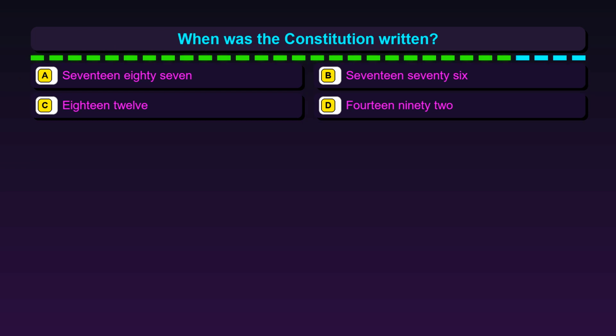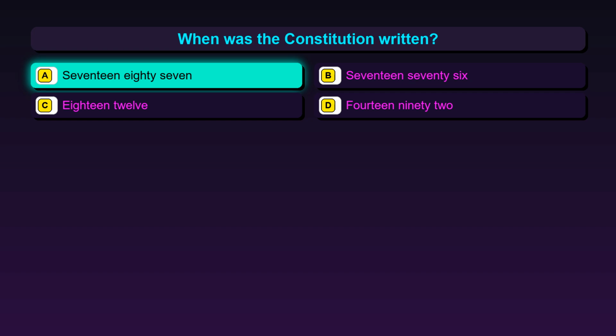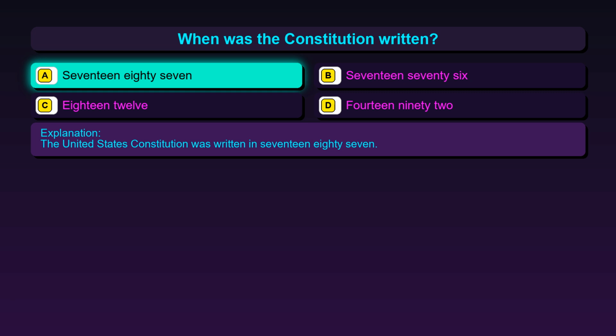Question 113. When was the Constitution written? Option A, 1787. Option B, 1776. Option C, 1812. Option D, 1492. The correct answer is option A, 1787. The United States Constitution was written in 1787.